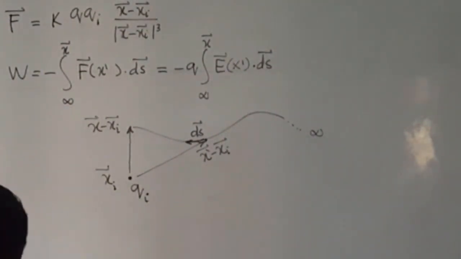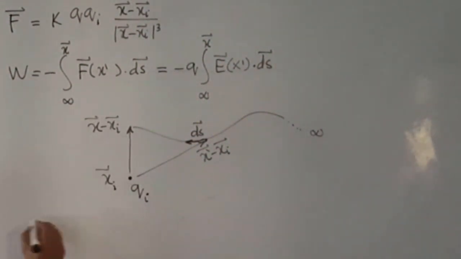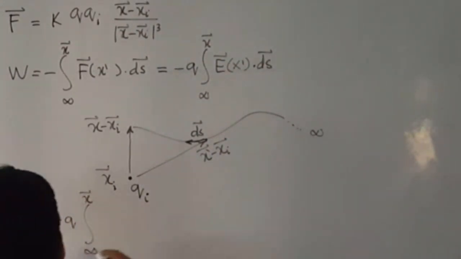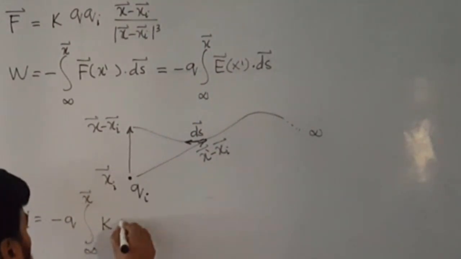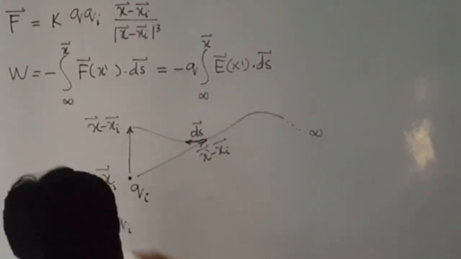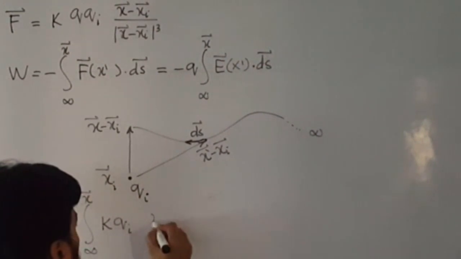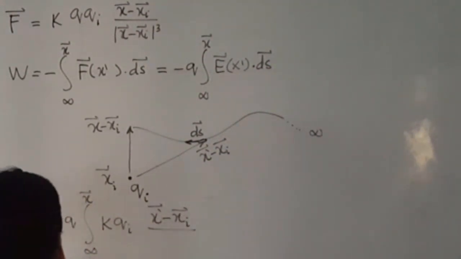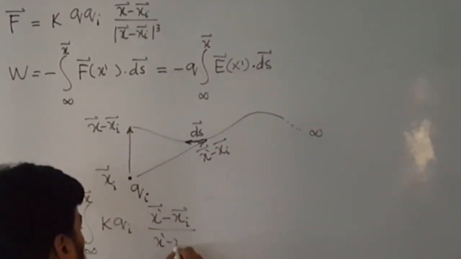So I can write that W is equal to minus q integral from infinity to any point x, which is the observation point, of k qi, I am now writing that in this form, (x' minus xi) over the absolute value of x' minus xi cubed. You will have to keep in mind what was x and what was xi.